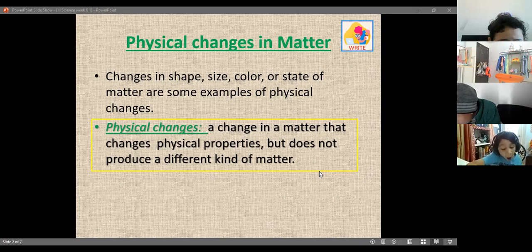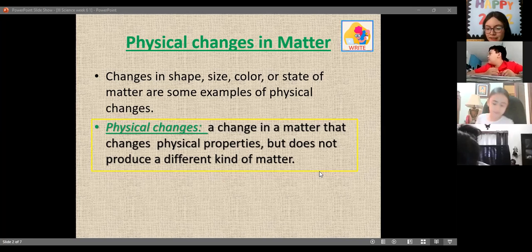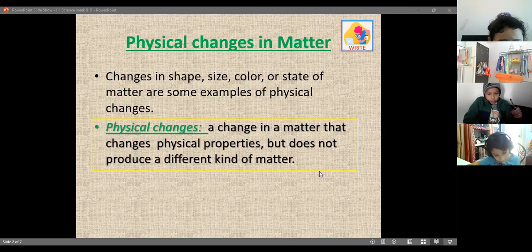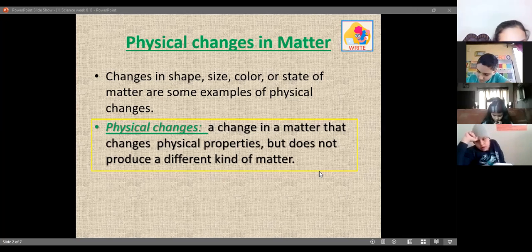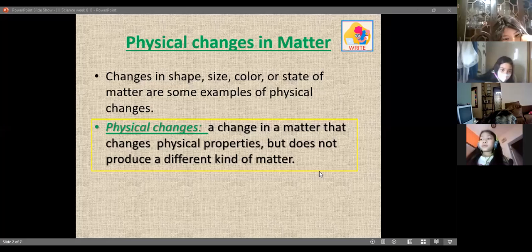Who wants to give me another example that you might think is a physical change? Think about examples. We can change what?